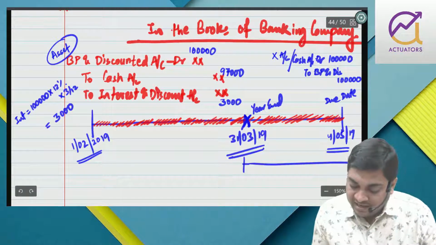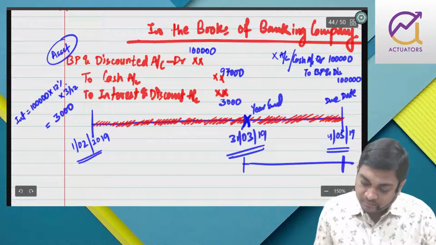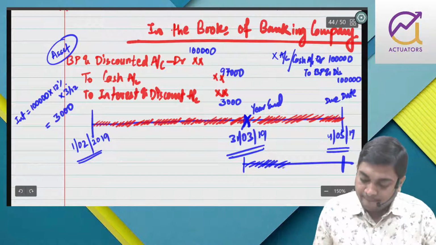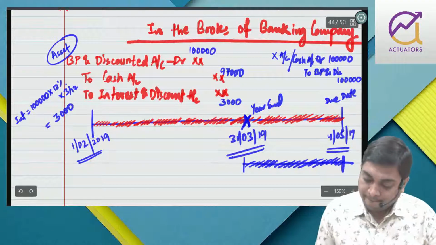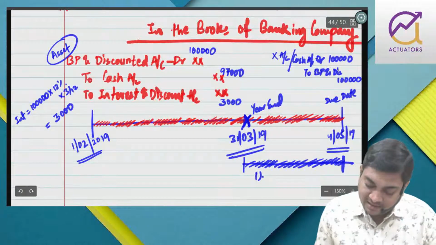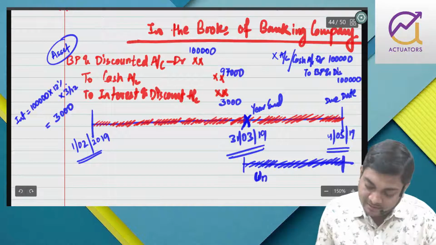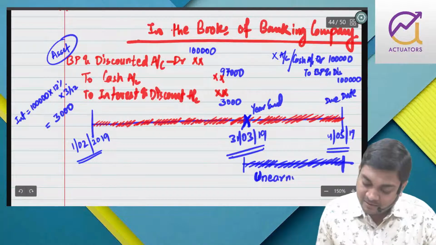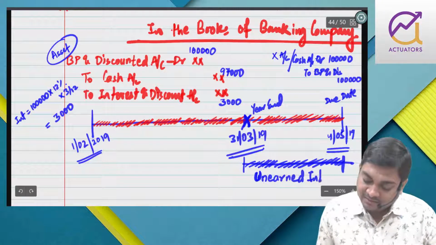So basically the interest from this time period is unearned interest.